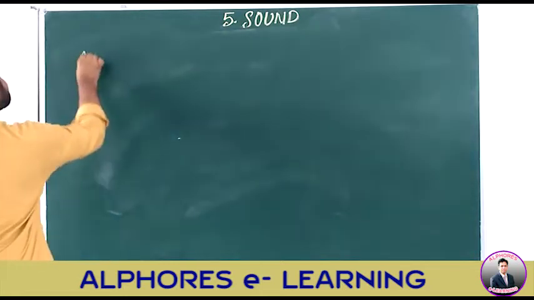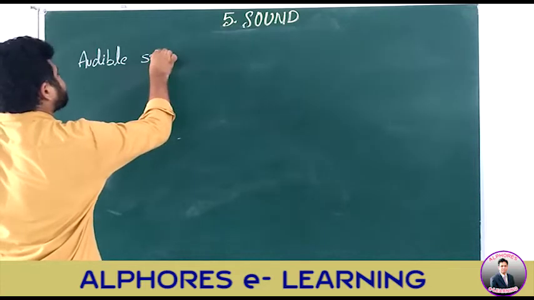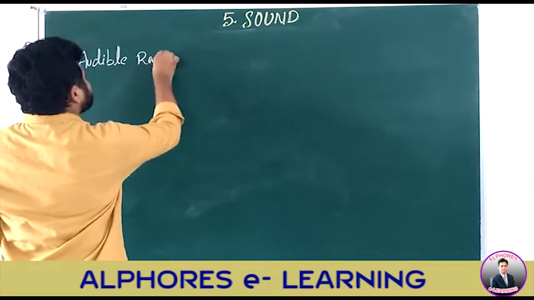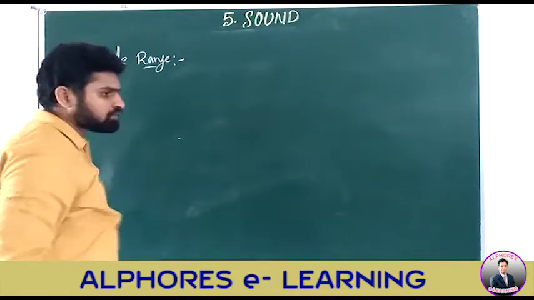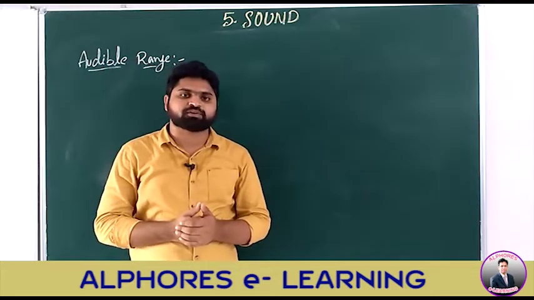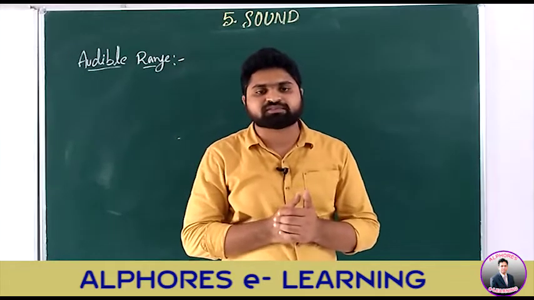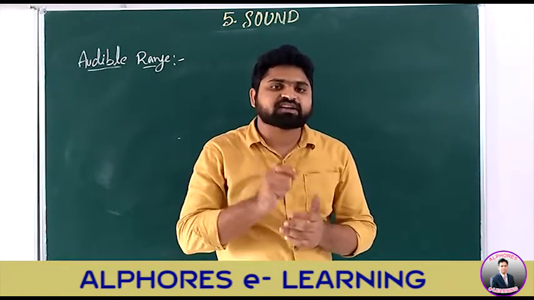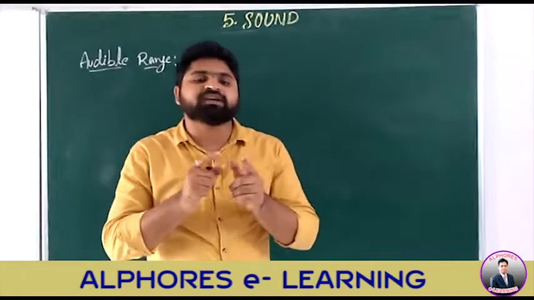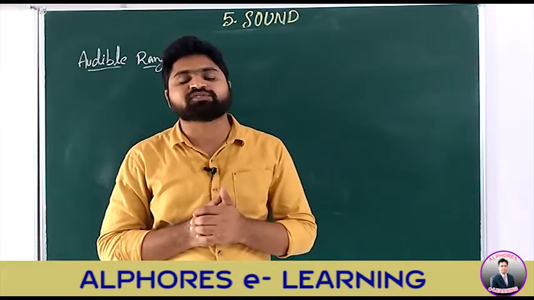Next concept is audible sounds, the audible range. First of all, what is an audible sound? Let us understand. The sound which can be heard by human beings is called audible sound, whereas the sounds which cannot be heard by human beings come under inaudible sounds.